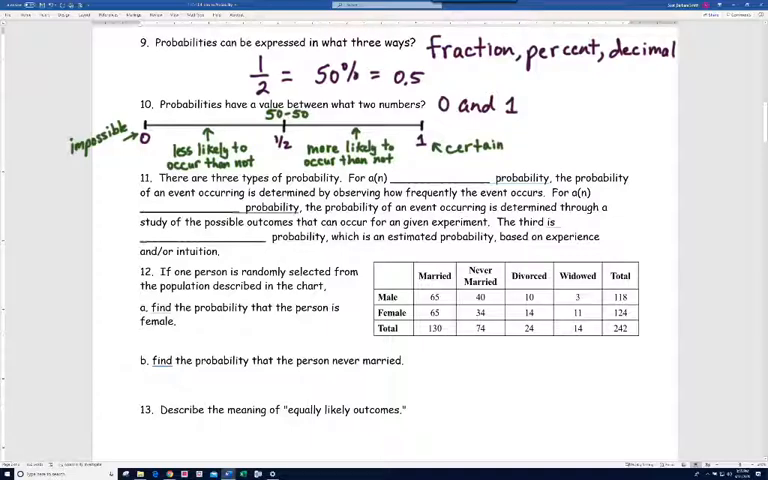Okay, on number 11, it says there are 3 types of probability. For an empirical probability, the probability of an event occurring is determined by observing how frequently the event occurs.